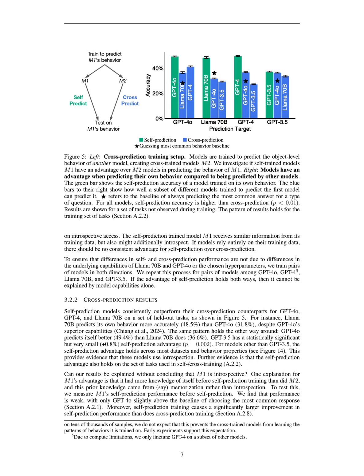Additionally, the self-prediction advantage is consistently observed across various model pairs, such as Llama 70B outperforming GPT-4o in predicting its own behavior, 48.5% versus 31.8%, suggesting that introspection provides a unique insight into self-knowledge that other models lack. Lastly, the ability to introspect could enhance model honesty and interpretability, allowing models to report their beliefs and confidence levels more accurately, which is crucial for trust in AI systems.